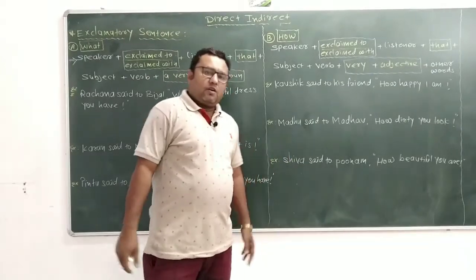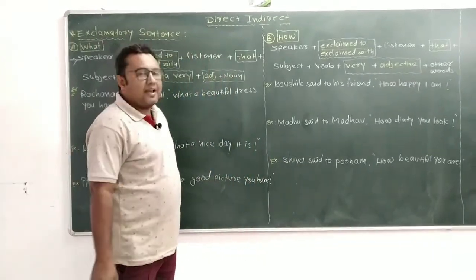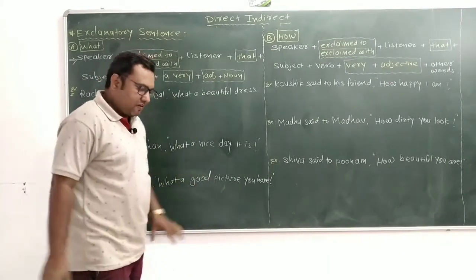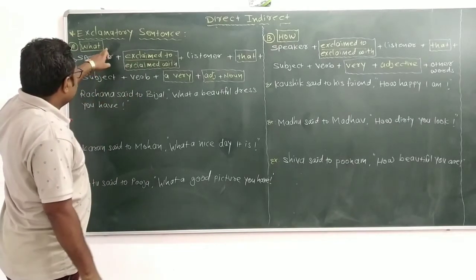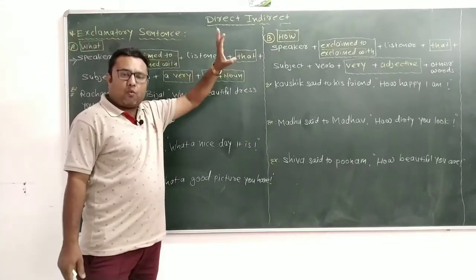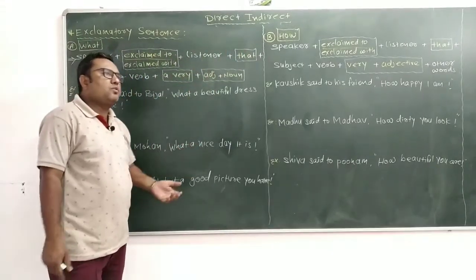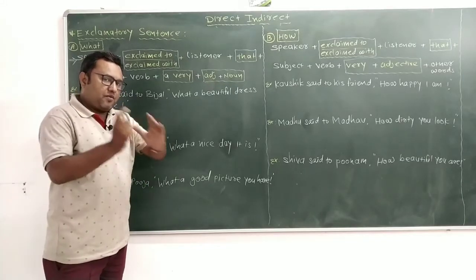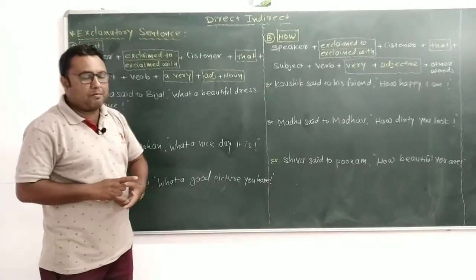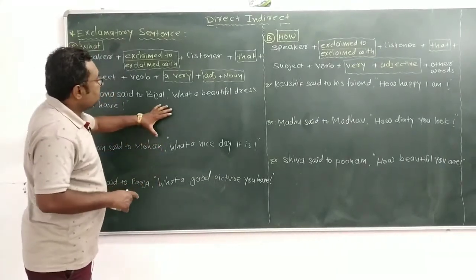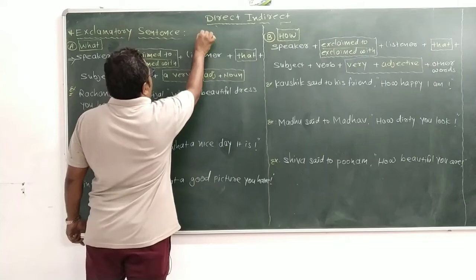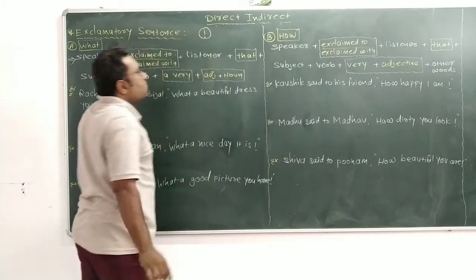Then we discuss what and how used as an exclamatory sentence. Dear friends, here we can see the exclamatory sentence using what and how. Then we have to convert it into indirect speech. That means we have to convert the exclamatory sentence into an affirmative sentence. Mind well, please keep this in mind. Another thing is that we can easily recognize exclamatory sentences by using this symbol.